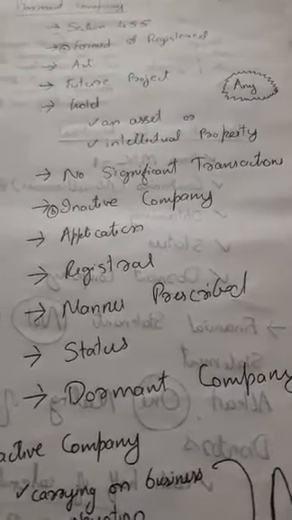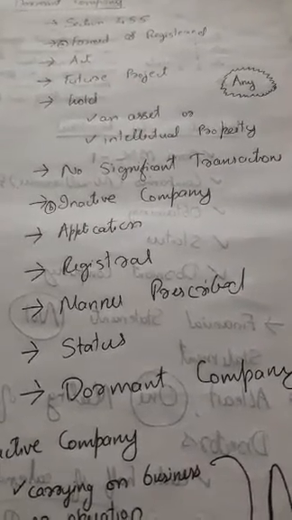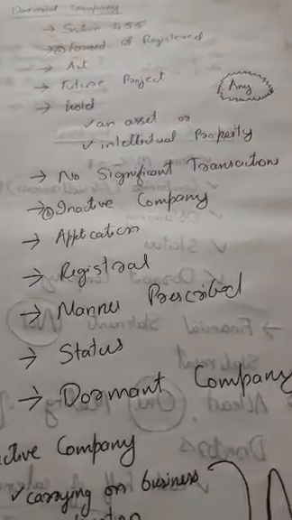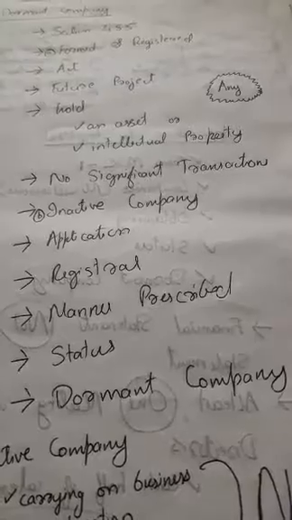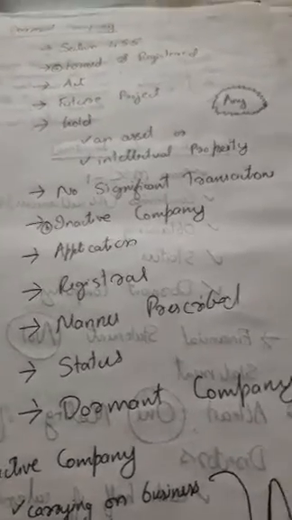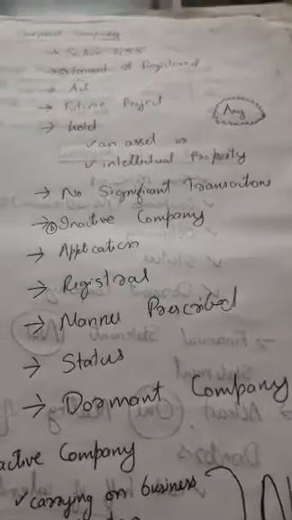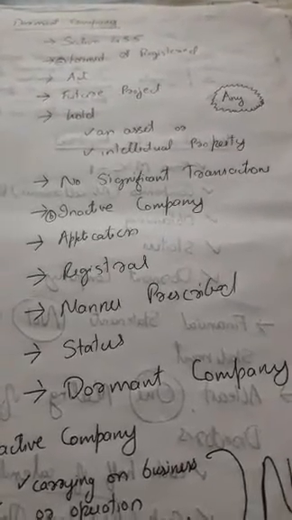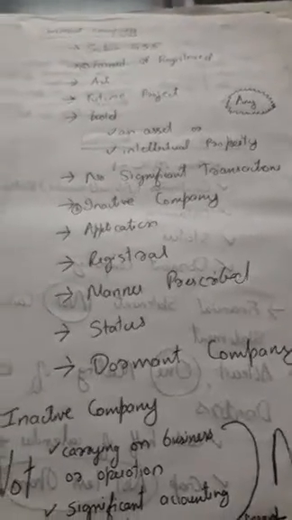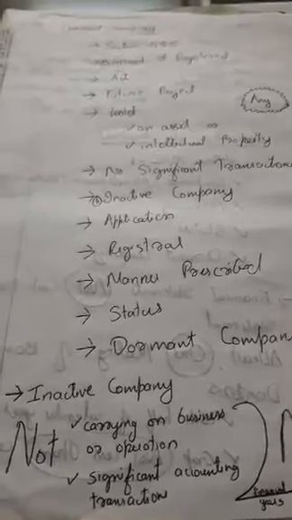With regard to the definition specified in section 455 of the Companies Act 2013, either of these companies can be a dormant company: a company formed and registered under the Act for a future project or to hold an asset or intellectual property and which has no significant accounting transaction, or an inactive company which has made an application to the registrar in the manner prescribed for the status of dormant company.